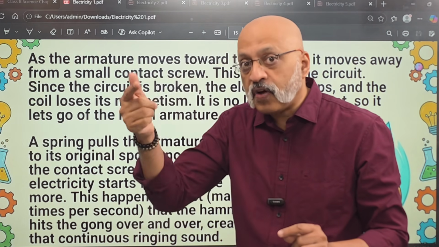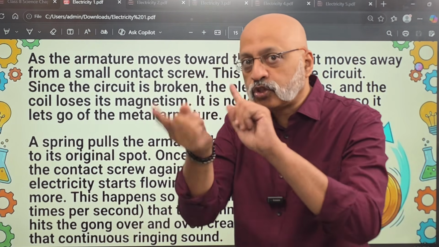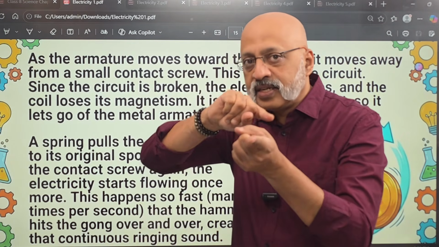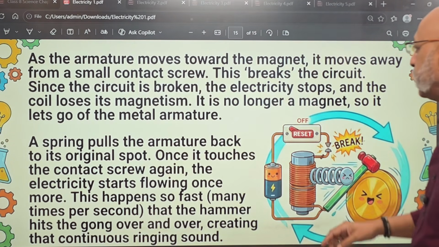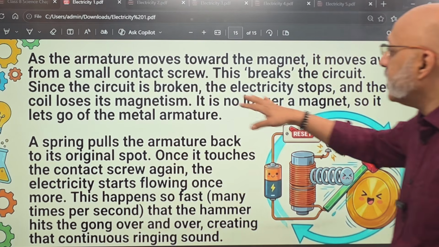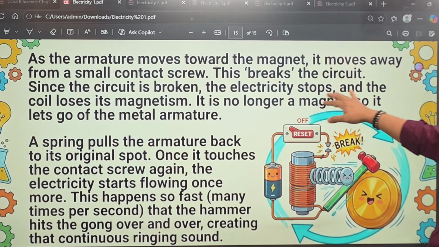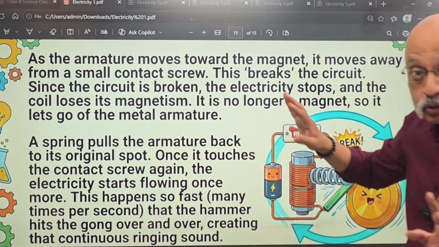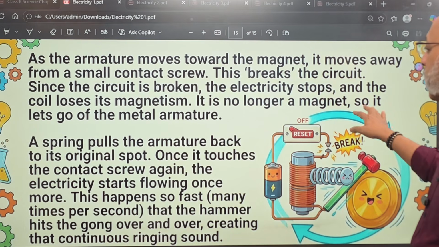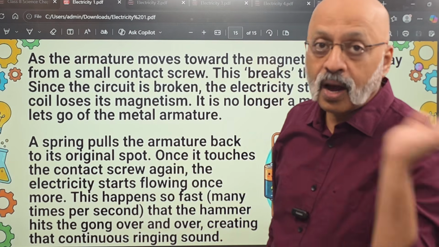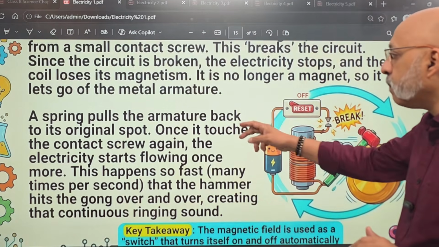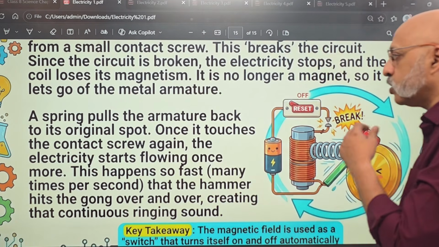So the thing is so fast that you don't notice that it's actually connecting, disconnecting, connecting, disconnecting. It's happening at a very fast speed. So this breaks a circuit. Since the circuit is broken, the electricity stops and the coil loses its magnetism. It is no longer a magnet, so it lets go of the hammer, the armature, the metal arm. A spring pulls back the armature to its original spot.